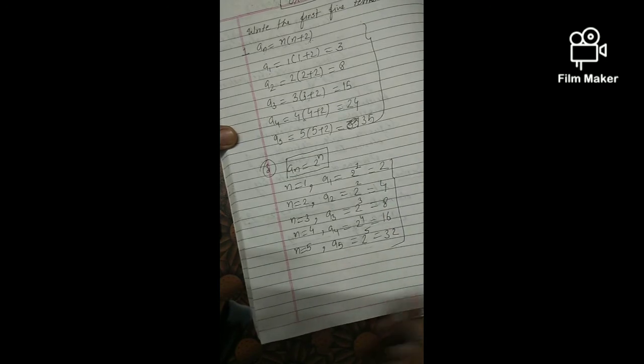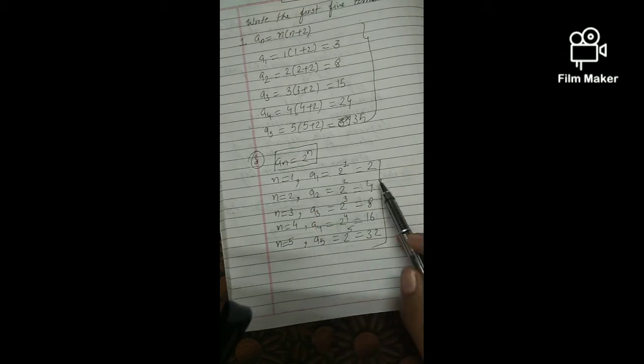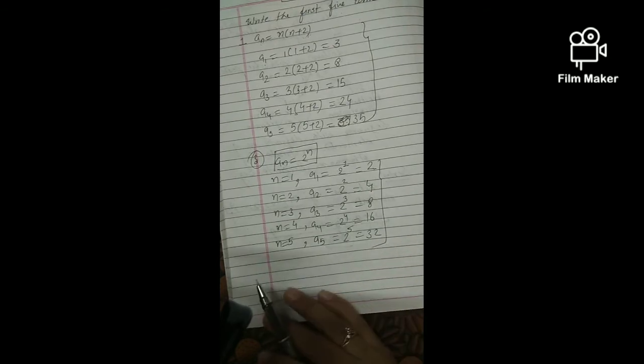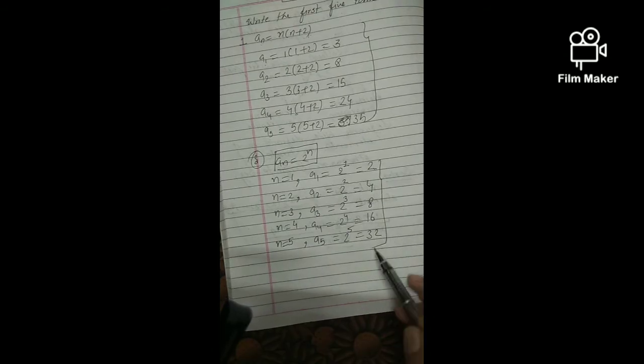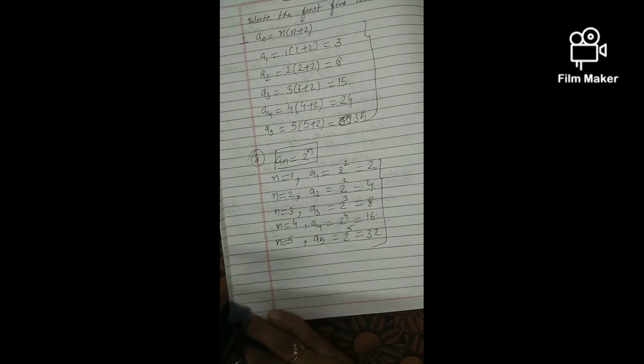So these are the first 5 terms of this sequence where nth term is given by 2 raised to power n. Now if you notice in this sequence how the terms are increasing, first of all 2, then 4, then 8. So the next term we are getting just by multiplying the previous term by 2. So here the terms are increasing not arithmetically, means not by adding something but by multiplying something. So this is the simple example of a GP also, where the terms are increasing geometrically. Okay, so this is our sum number 3.